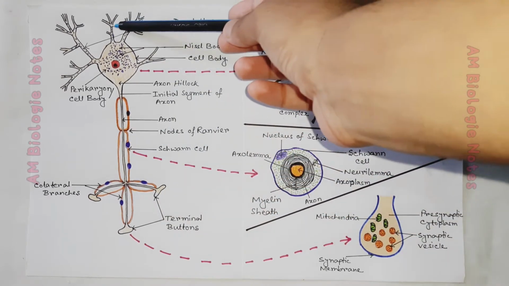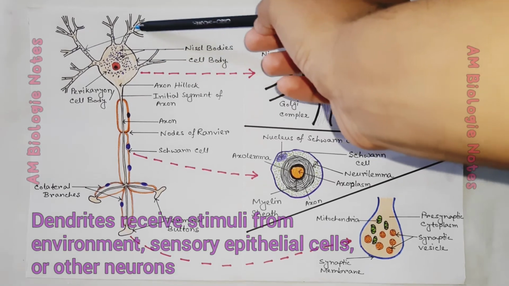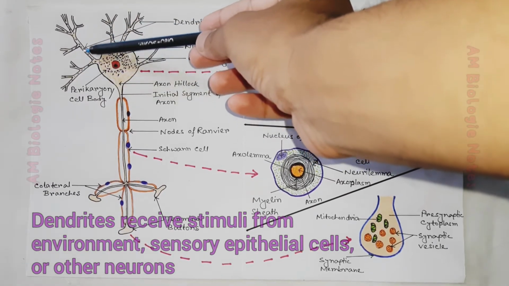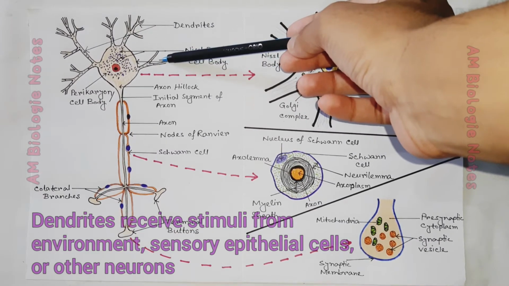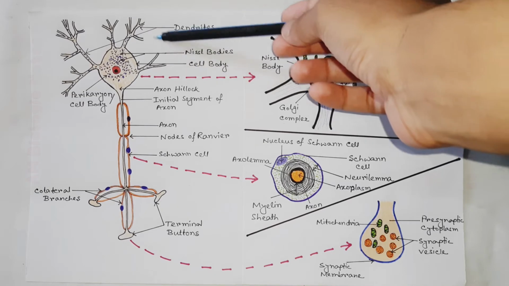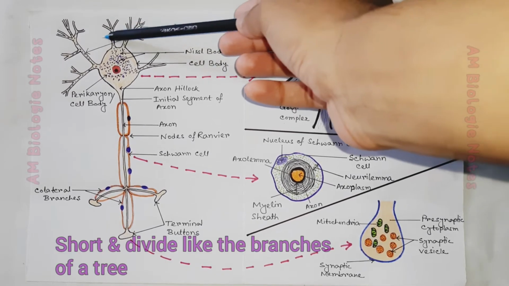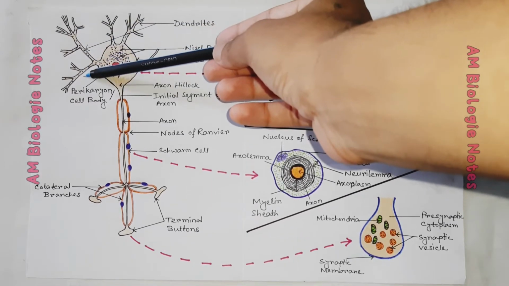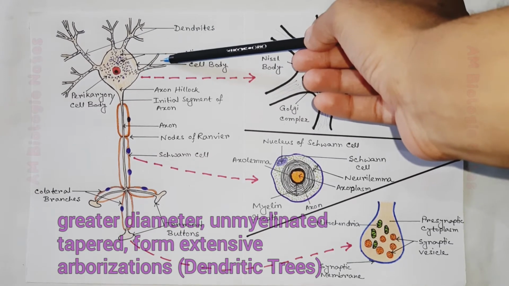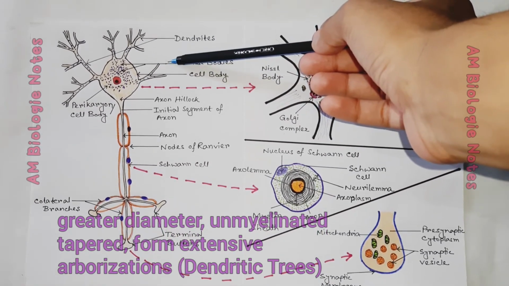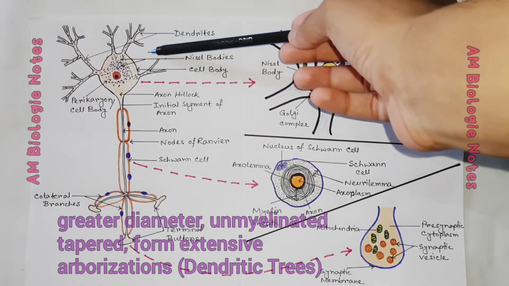These are dendrites. They are multiple elongated processes specialized in receiving stimuli from the environment, sensory epithelial cells, or other neurons. The Greek word dendron means tree. Dendrites are usually short and divide like the branches of a tree. They have greater diameter than axons, are unmyelinated, usually tapered, and form extensive arborizations called dendritic trees.